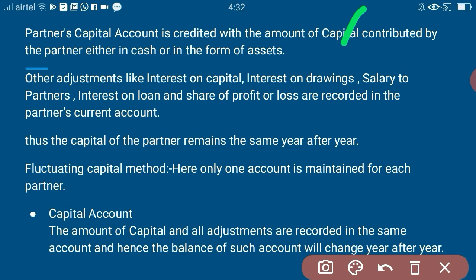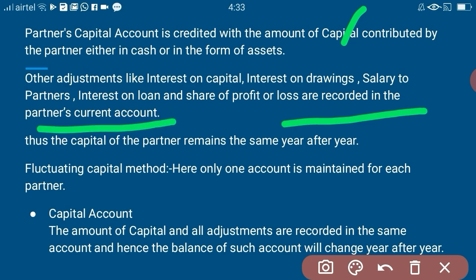All the other entries, all the other adjustments like interest on capital, drawings, interest on drawings, salary, share of profit, commission, interest on loan, everything is shown or recorded in the current account.